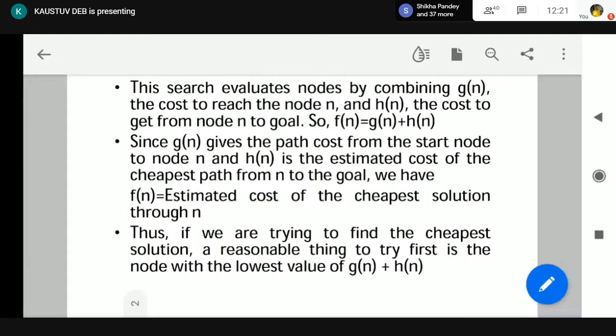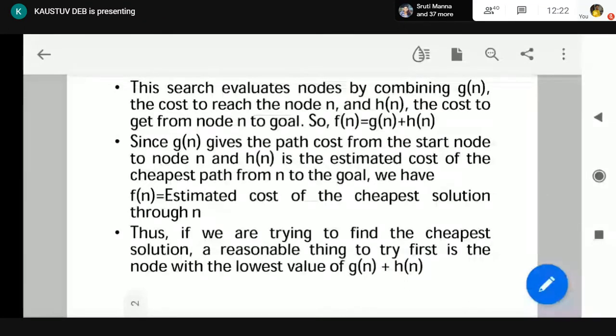So the node which gives the lowest value of g(n) plus h(n) will be our point of interest. We'll expand that node because g(n) plus h(n) together gives the cheapest cost, so we move to the goal node from the start node using the node with the smallest g(n) plus h(n).